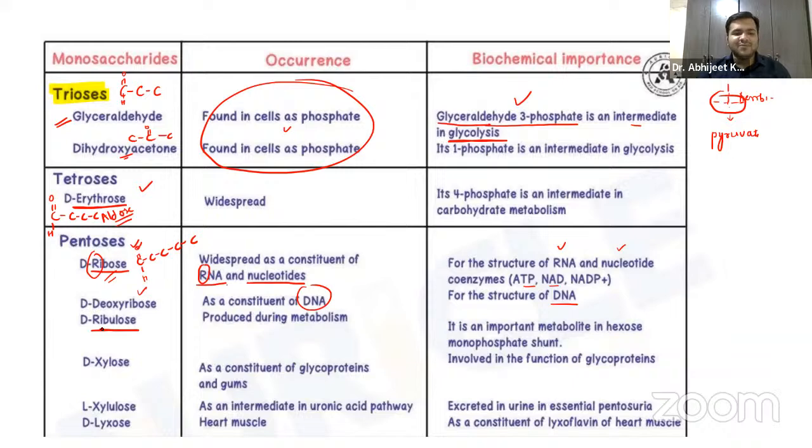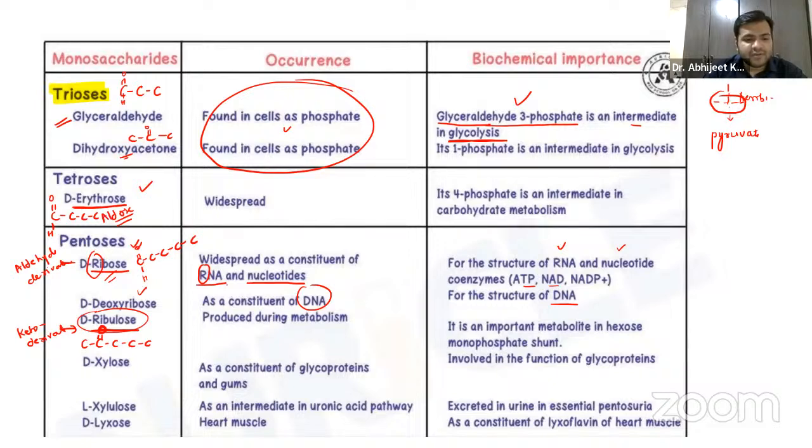Ribulose. Now, when I say ribulose, guys, again, you have to remember ribulose also has 5 carbons. Now, what is the difference between ribose and ribulose, guys? Ribulose has the keto group at the second carbon, so we have a difference in the functional group. Ribulose is a keto derivative, guys. Ribose is an aldehyde derivative, right? So that is the difference between ribose and ribulose, guys.